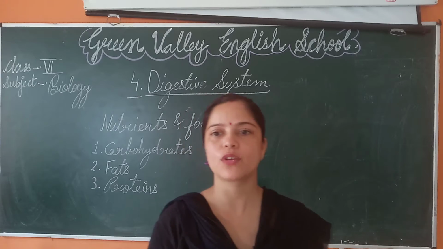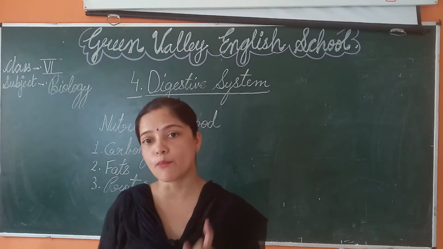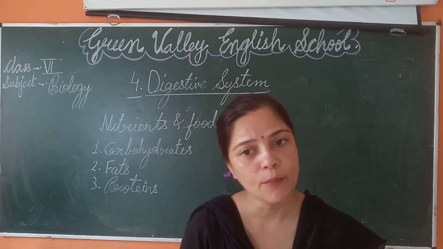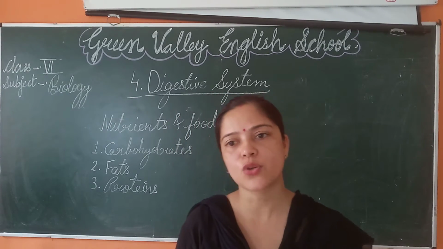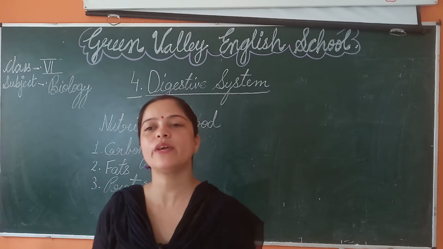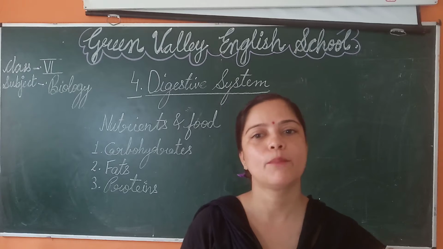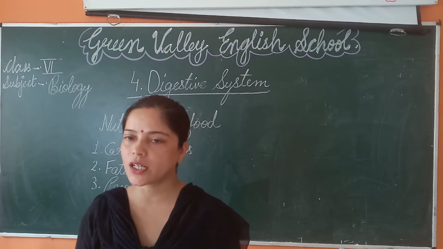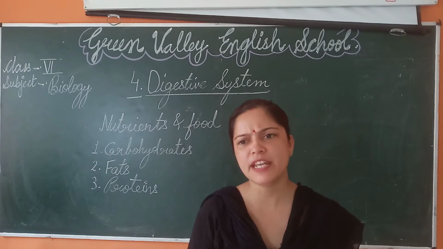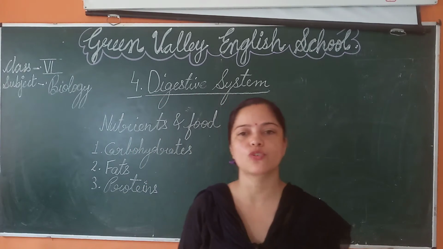Sulfur and phosphorus are present in some proteins, and nitrogen is the most essential element. Proteins are insoluble in water, and on digestion amino acids are formed.